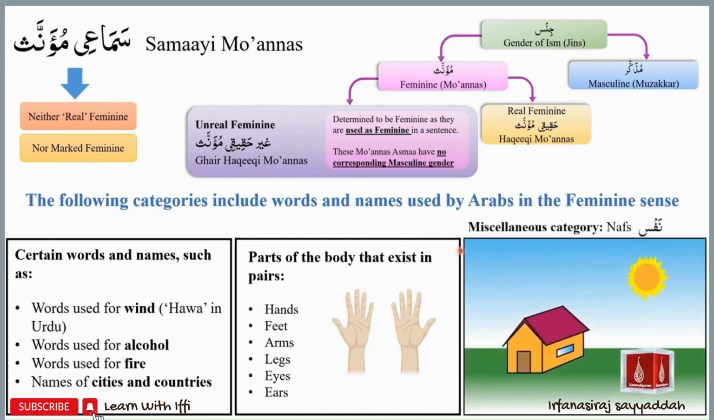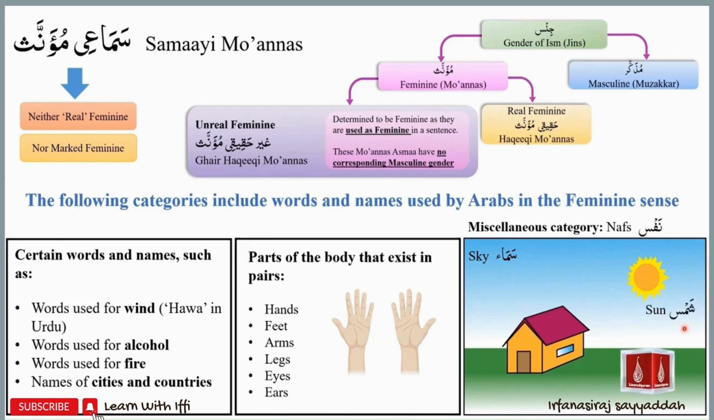The final group includes a miscellaneous category. This will include the word nafs, which is used as feminine in a sentence because it's an example of a samai muannas. And for the rest of the words, it is better to just remember a diagram. This diagram includes the sky. So the word used for sky is sama, and sama will be used as feminine in a sentence because it's an example of samai muannas.